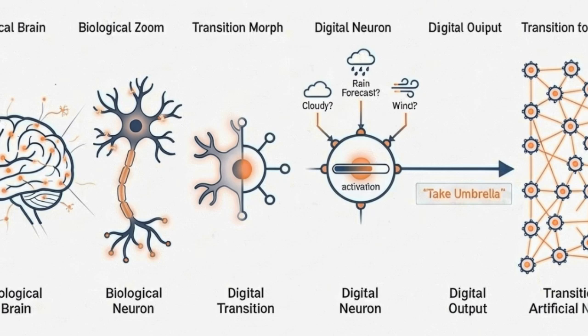Imagine you're deciding whether to carry an umbrella. You think about three things. Is it cloudy? Is rain expected? Is the wind strong? These are your inputs. Your brain combines this information and makes a decision. If rain is likely, the output is simple: take the umbrella. Artificial neurons work the same way. They collect information, process it, and make a decision. One neuron is very simple, but millions working together can recognize faces, translate languages, and understand speech.